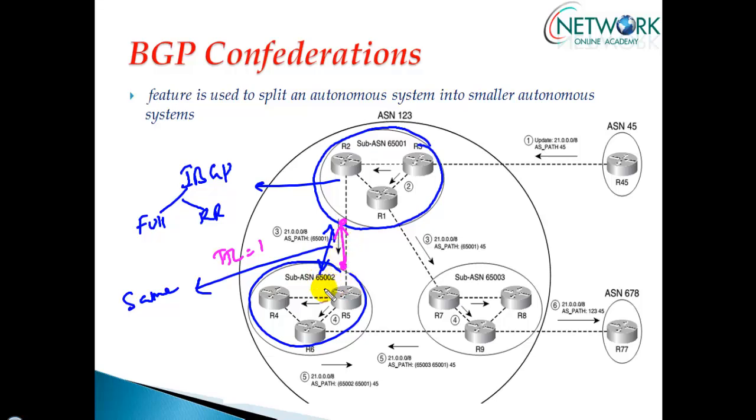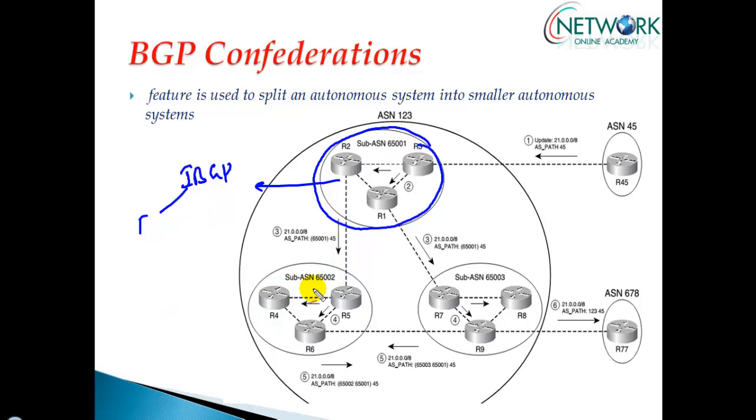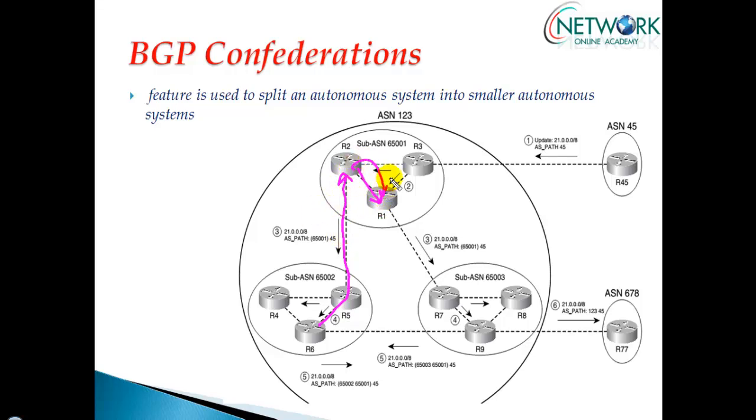And the next hop address also will not be changed here, like a normal eBGP. Normally, when an update is sent by this router to an internal router, it will not change the next hop. Manually I have to change the next hop. That is also the same, meaning the confederation inside the confederation is more like a normal eBGP only. And it removes the confederation AS when it goes outside the confederation, which means when the update goes outside this AS, it is going to remove that confederation information.